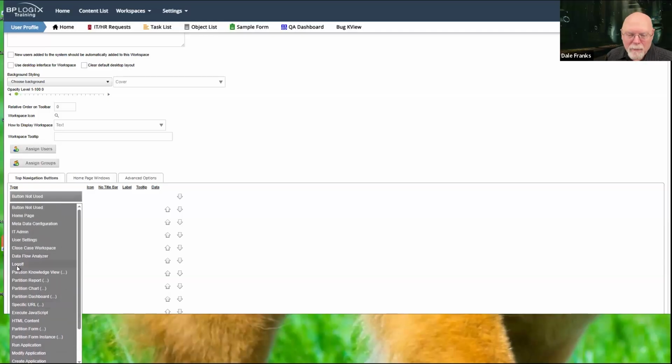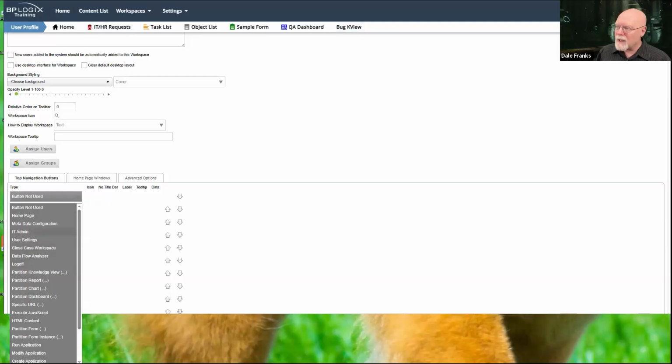So see that log off button? That used to be a navigation button that you would place right here in your navigation bar. In the old interface, right above the navigation bar was that row of tabs. So as you change tabs, the navigation bar would change because changing a tab changes the workspace. So if you wanted to give people the ability to log out, no matter what workspace they were in, you'd always have to create a button on the navigation bar for log off. That's no longer necessary. It is if you're still on the version 5 UI.